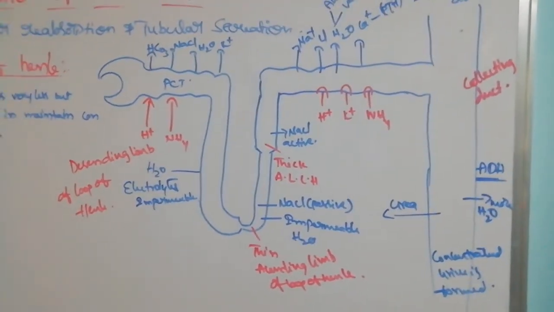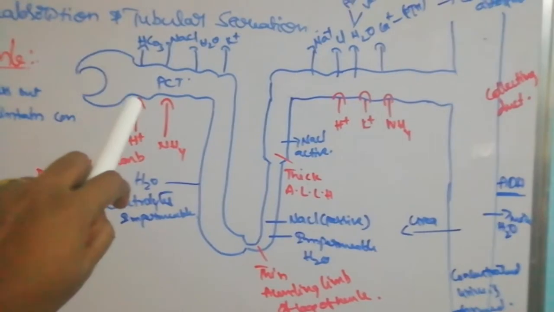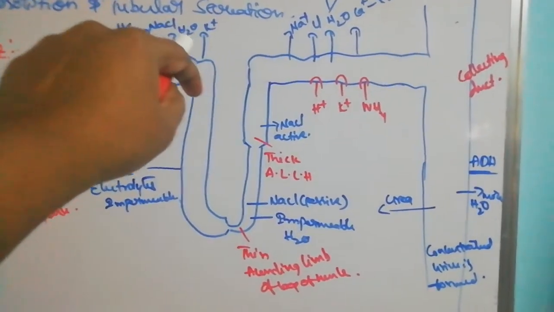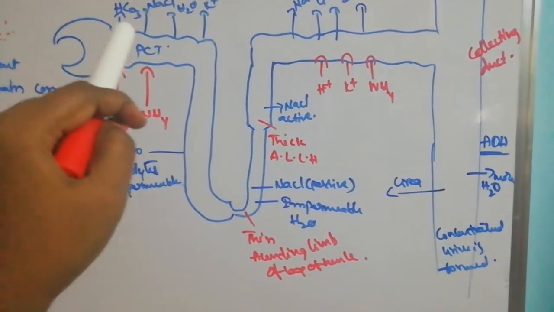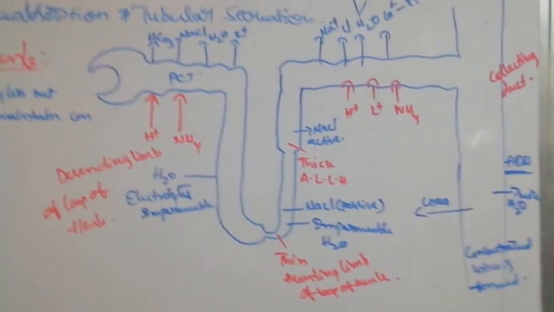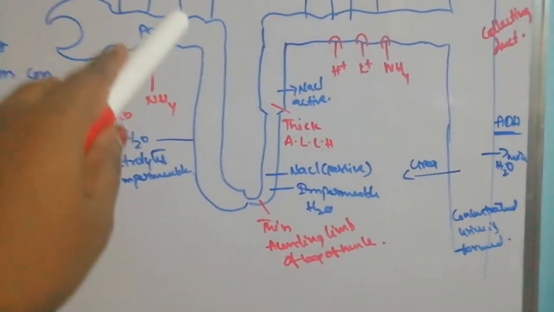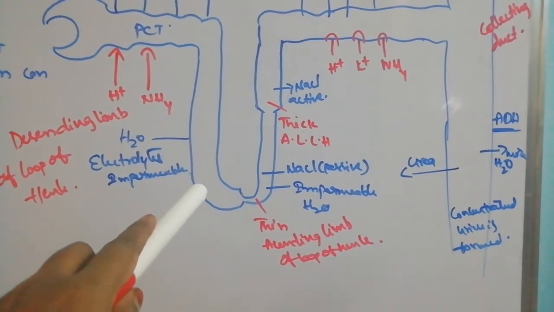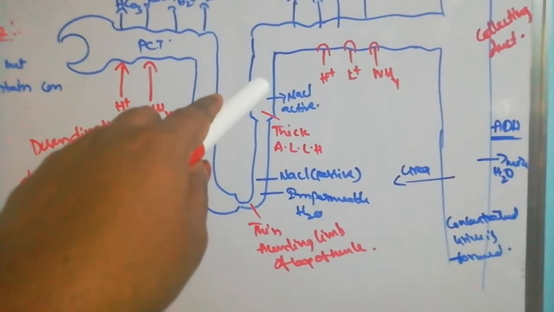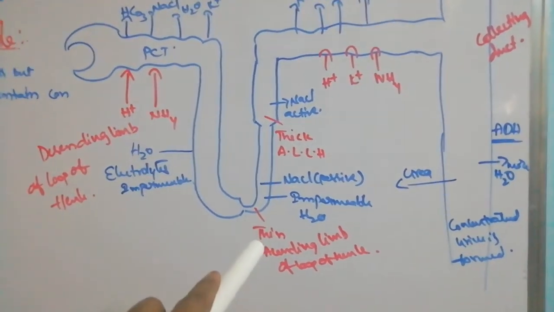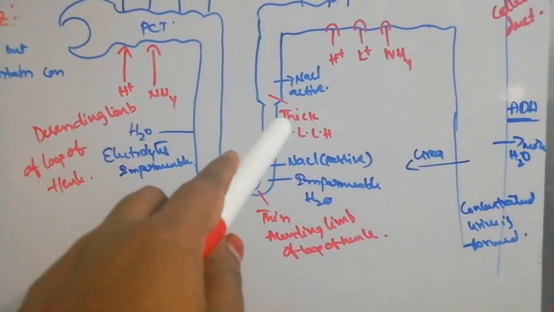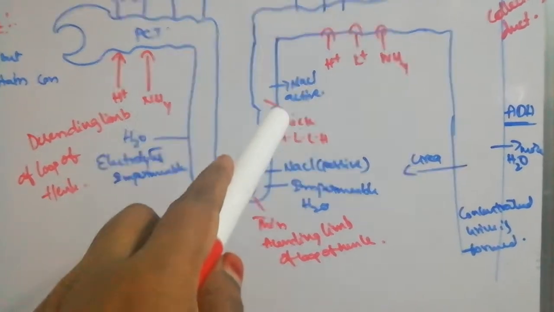So remember, most of the reabsorption takes place at the PCT. Around 80% is absorbed here only. Next, the loop of Henle helps in maintaining the concentration of salts and water. The descending loop is impermeable to electrolytes, permeable to water. The ascending is permeable to electrolytes, impermeable to water. The thin ascending loop absorbs salts passively. The thick one absorbs actively, with energy.